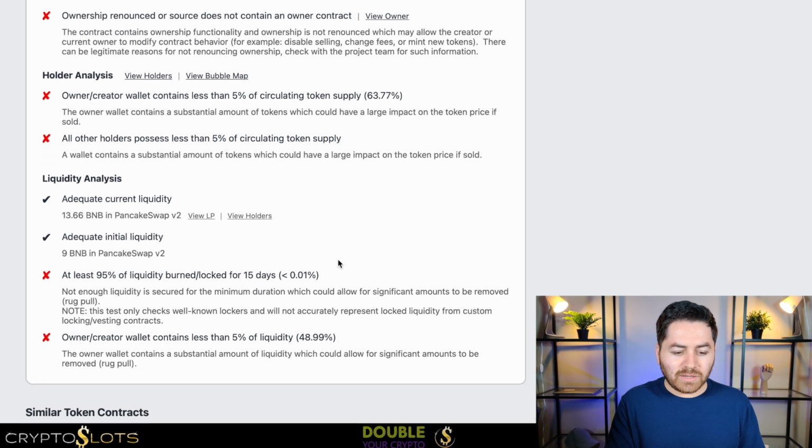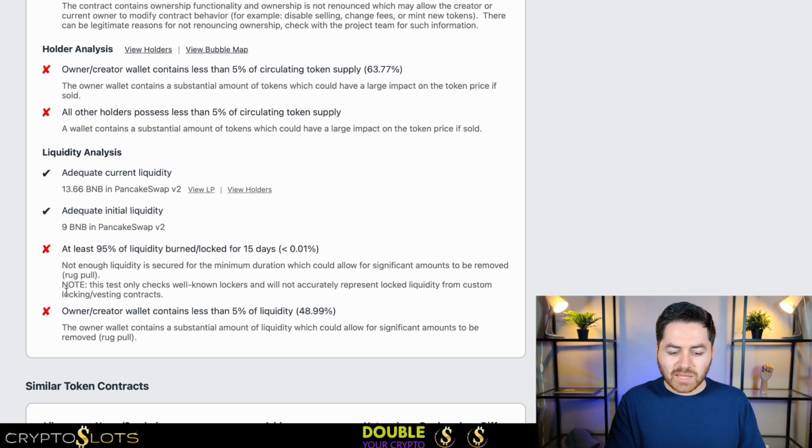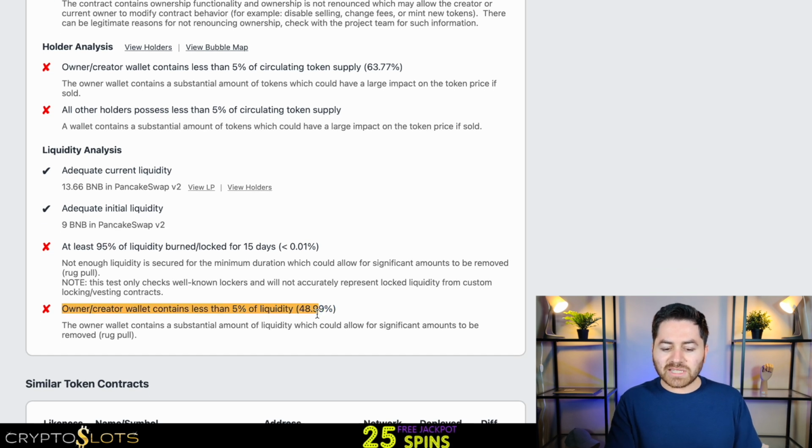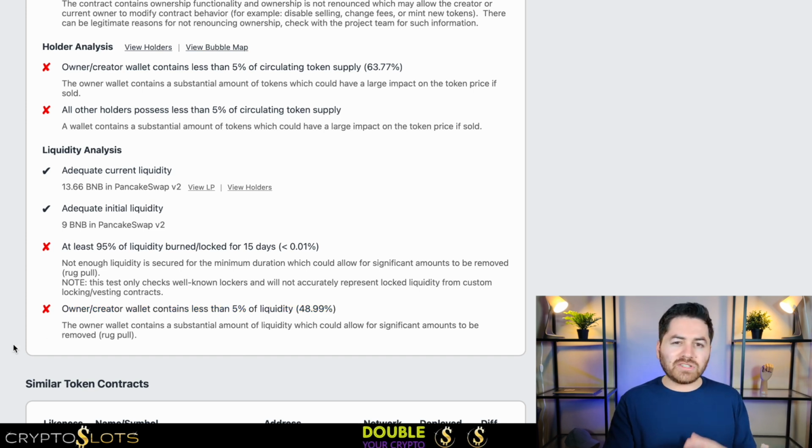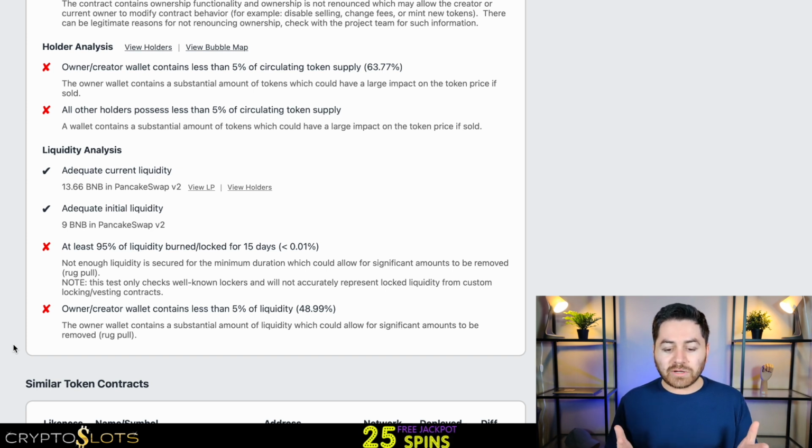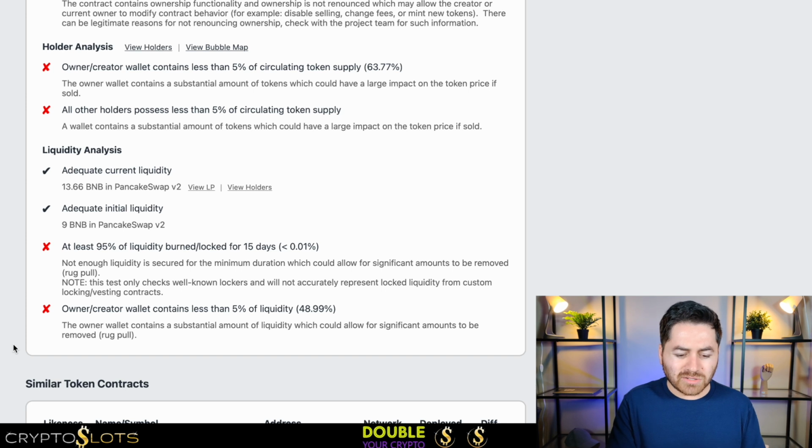And then we have a liquidity analysis, so this passes. And then we have at least 95% of liquidity burned or locked for 15 days. It does not pass. And the last one is owner creator wallet contains less than 5% of liquidity. Again, it does not pass this. So these things are just going to give us a very strong indication of what this kind of crypto project is. And in our case, it does not look good.